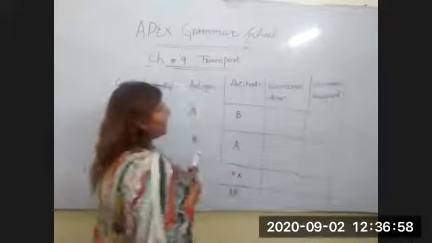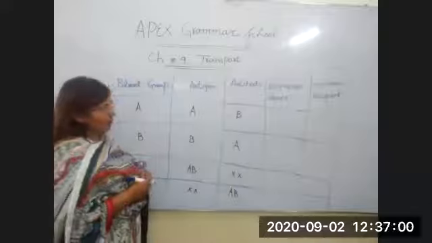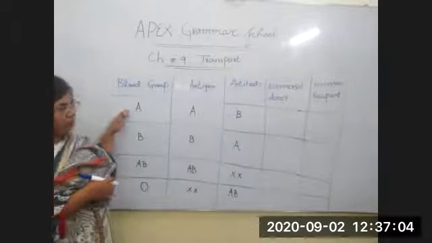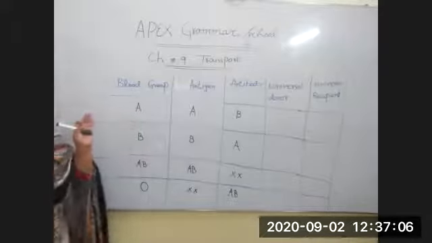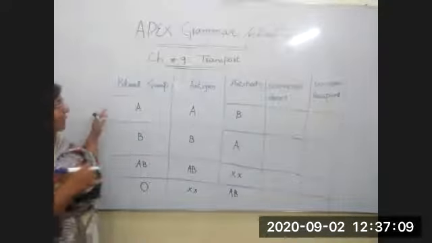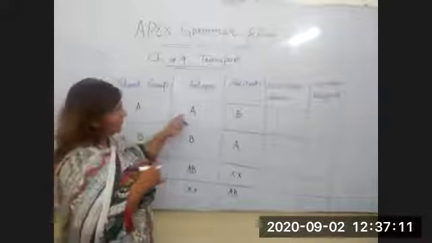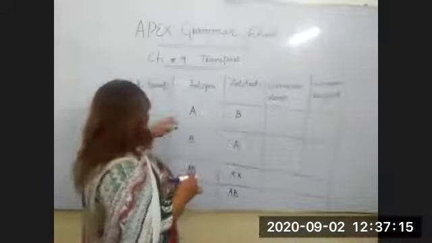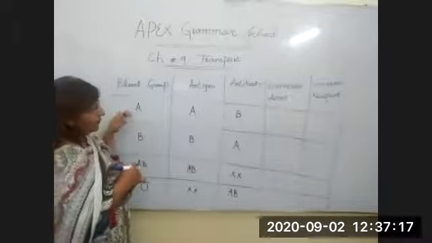So if we take an example of universal donor, first of all, we will see there is a blood group A. What will happen? It has antigen A inside it, and it has antibody B inside it. So blood group A, but I would like to explain separately because this might be difficult for you.